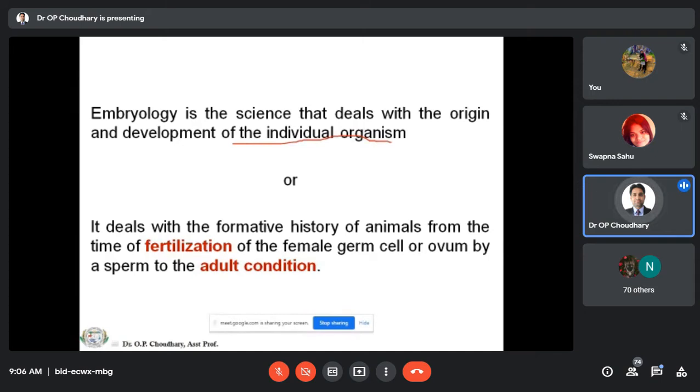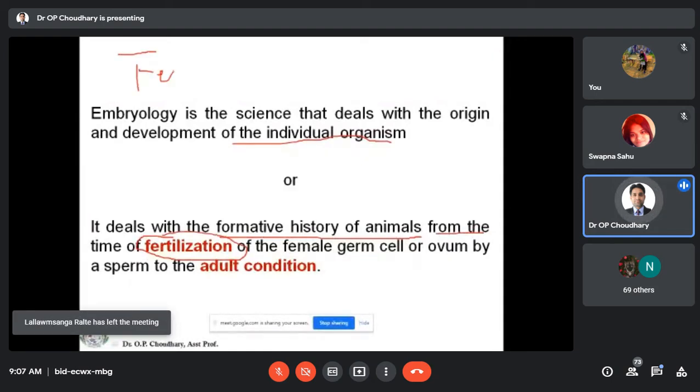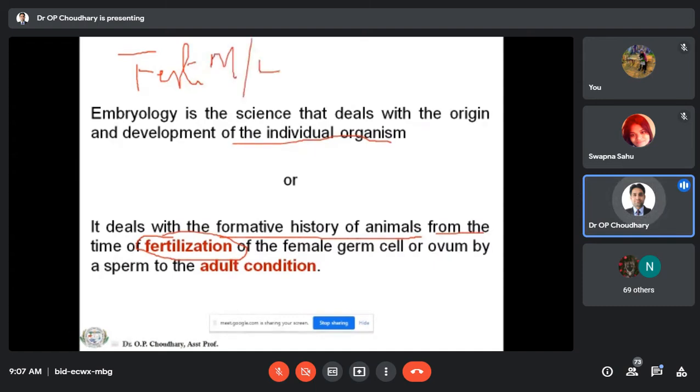It also deals with the formative history of animals from the time of fertilization. This is very, very important terminology. Fertilization is the process of fusion of male and female gametes. So the first step of the developmental anatomy is the fusion of male and female gametes. They will form a zygote, and this zygote will undergo several stages to form a new individual.